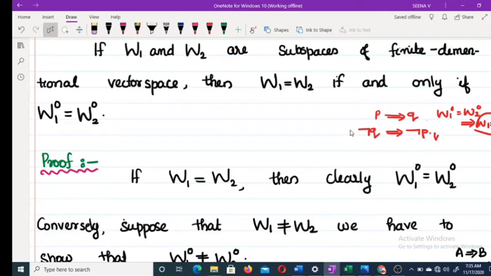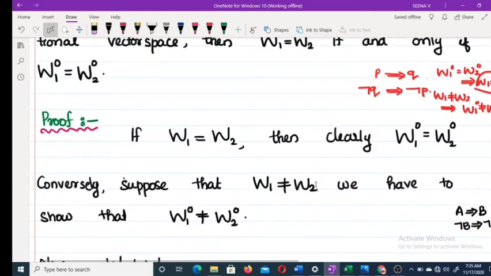That is, W1 not equal to W2 implies W1 zero not equal to W2 zero. This is what we are going to prove. Therefore, conversely, suppose that W1 is not equal to W2 and we have to prove that W1 zero is not equal to W2 zero. This gives our converse part. Clear?